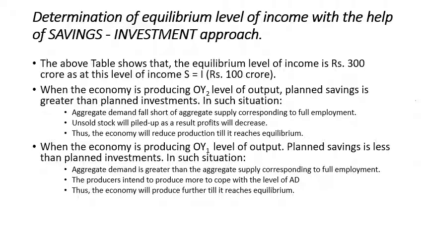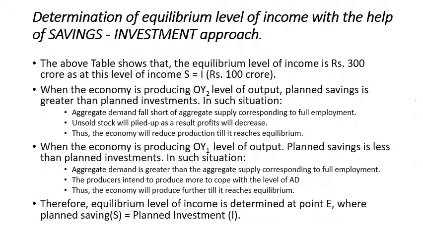Next, if they are producing OY1 level of output, planned savings is less than planned investment. In such a situation, aggregate demand is greater than aggregate supply at full employment, and the producer will intend to produce more to cope with the aggregate demand level. Thus, the economy will produce further till it reaches equilibrium. These two situations will be there.